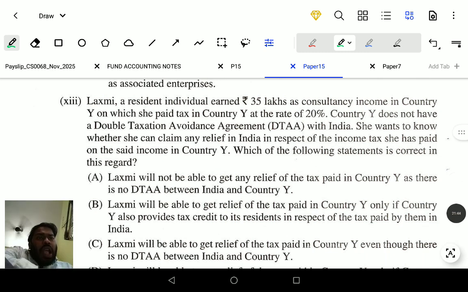The answer is, as per the section, even if there is no DTAA between country X and country Y, she will get a tax benefit. That is the power of section 91 in the income tax. DTAA means double taxation avoidance agreement. Lakshmi will be able to get relief of the tax paid in country Y only if country Y also provides tax relief to its residents in respect of the tax paid by them in India.